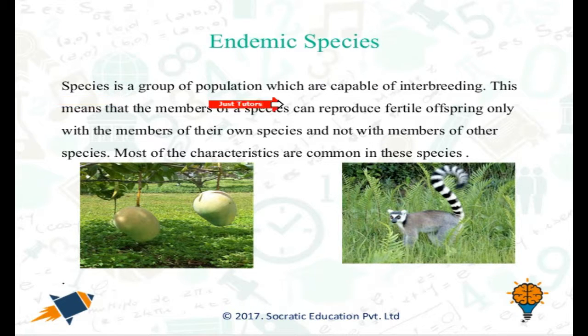A species is a group of populations which are capable of interbreeding. This means that the members of a species can reproduce fertile offspring only with the members of their own species and not with the members of others. Most of the characteristics are common in these species. The following pictures show the endemic species of Pachmarhi Biosphere Reserve.